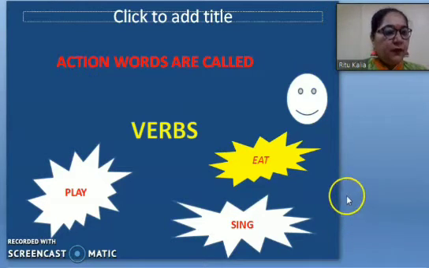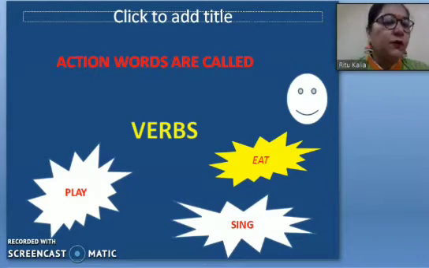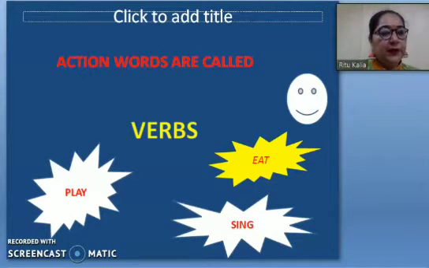First, before I explain to you how we are using the verbs in the past tense, I would like to tell you what verbs are. The second name of verbs is action words. Whatever action we are doing, we are calling that a verb. I have written three words here, right? Eat, sing, play.